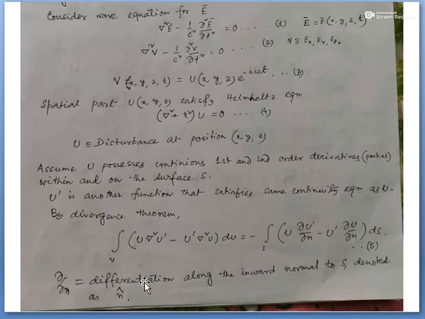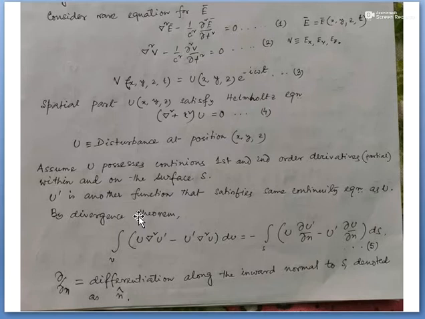Now that is basically an integral over any volume element V which is enclosed by the surface ds: u del square u prime minus u prime del square u into dv. u prime is another function which has the same status as u, and u prime also satisfies the same continuity conditions as u, right?